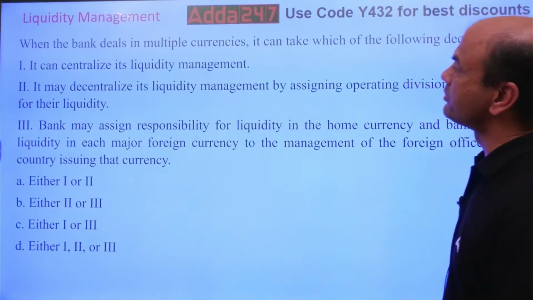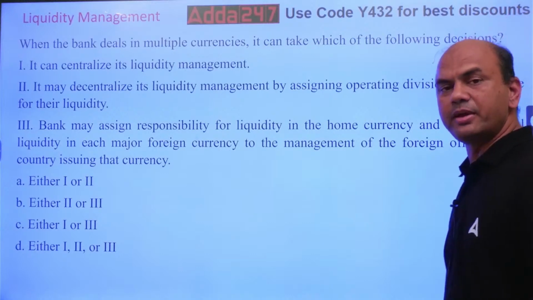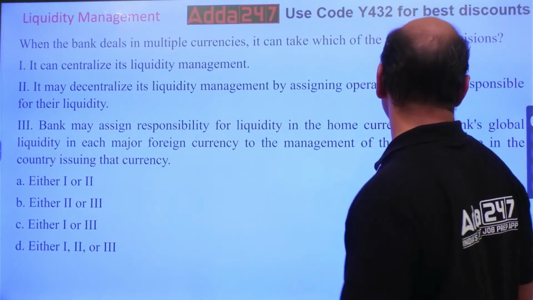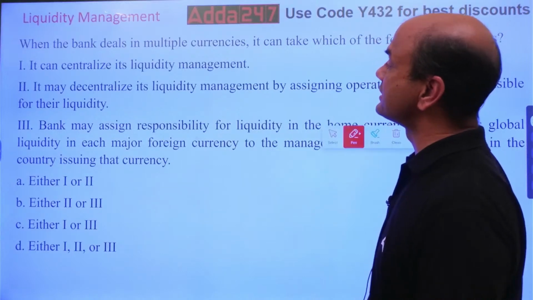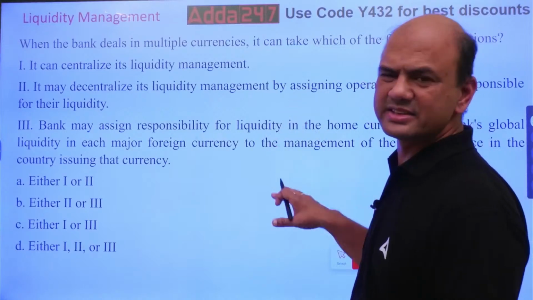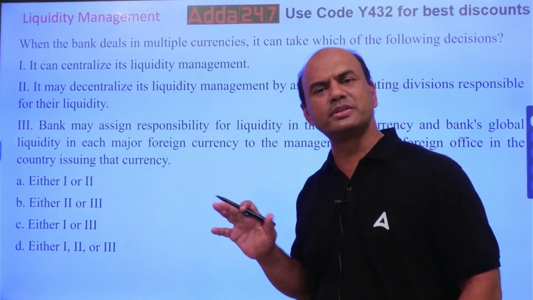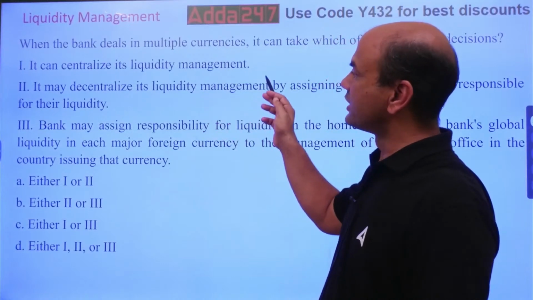When the bank deals with multiple currencies, it can take which of the following decisions? When any bank is dealing with multiple currencies, which are the decisions the bank will be taking? It can centralize its liquidity management. Now let's do this fast. This is very easy. It has nothing to do with some explanation. It can centralize its liquidity management.